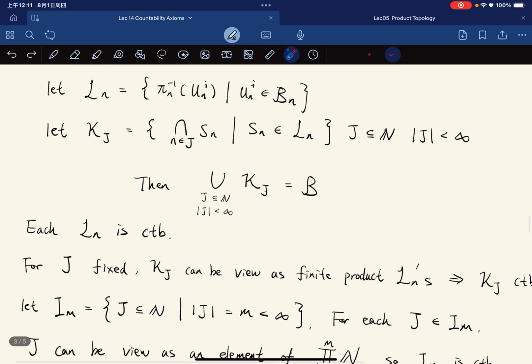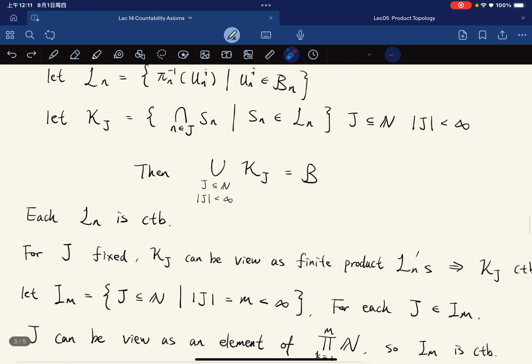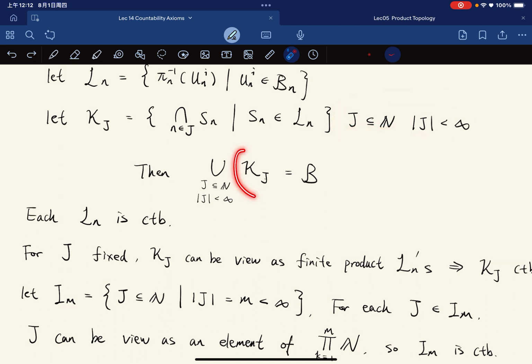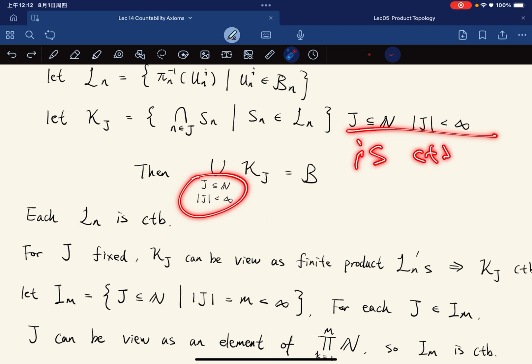Okay, now we'll continue. We want to show that the set of all such j is countable. If the collection of all finite subsets of N is countable, then we have a countable union of countable sets, which is countable. So we want to show that all such j is countable.